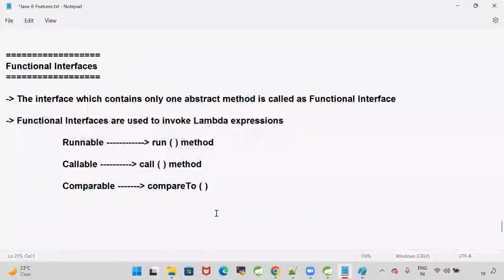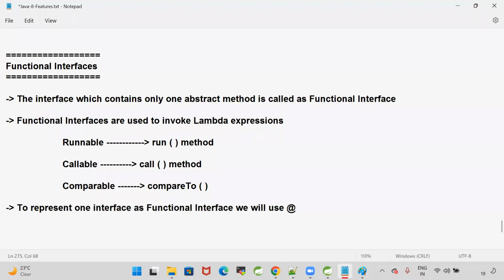To represent an interface as a functional interface, we use one annotation called @FunctionalInterface. The @FunctionalInterface annotation verifies whether our interface is really a functional interface or not, that is, whether our interface really has only one abstract method or not.